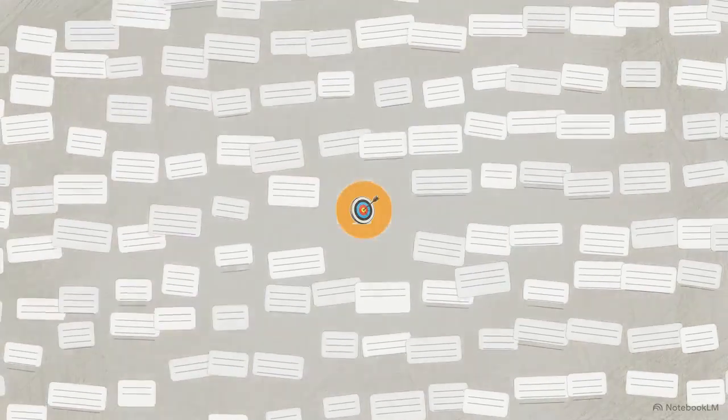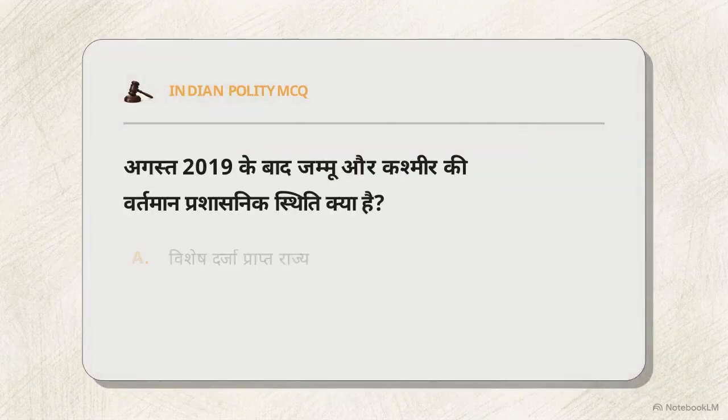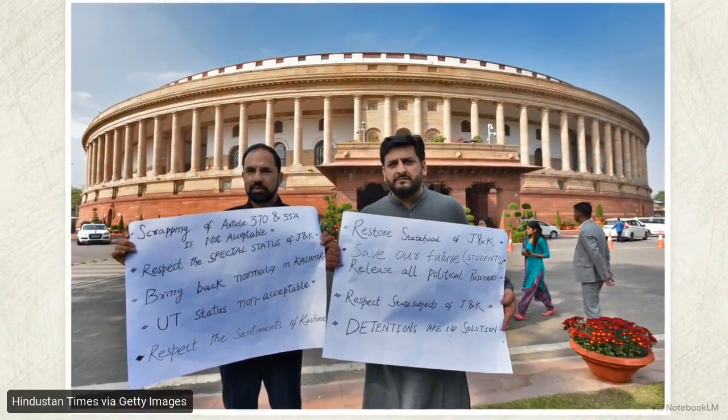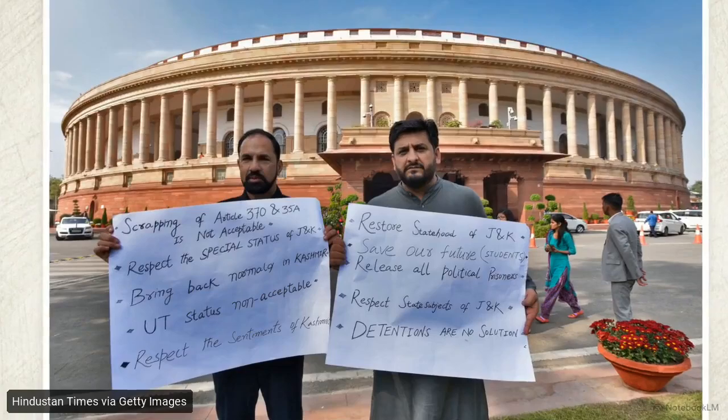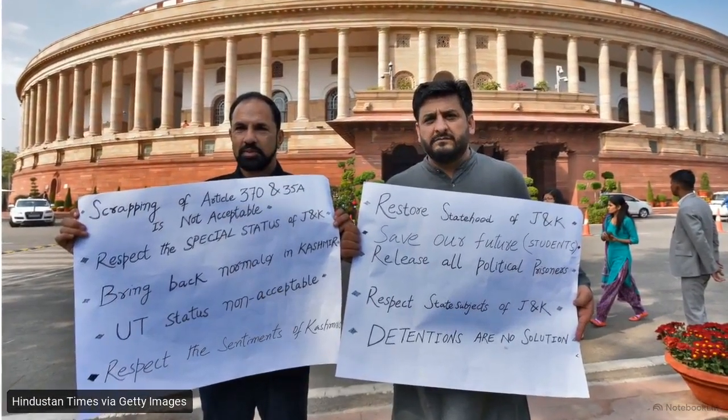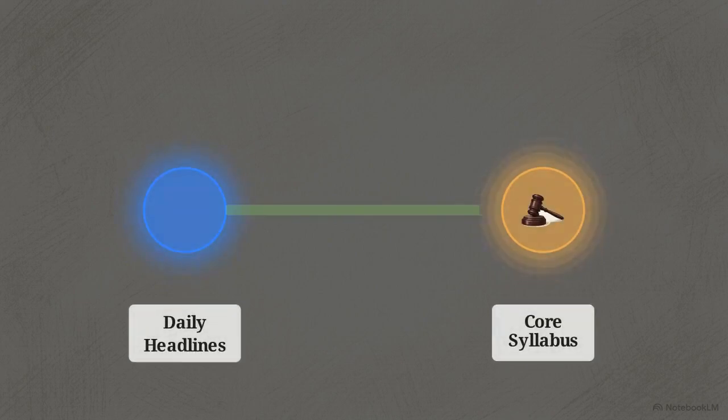Current affairs success does not require memorizing every daily newspaper headline. Take this question regarding the change in the administrative status of Jammu and Kashmir. The signs held by these protesters link the news event directly to the scrapping of Articles 370 and 35A. These headlines are direct extensions of the constitutional structures we covered earlier.